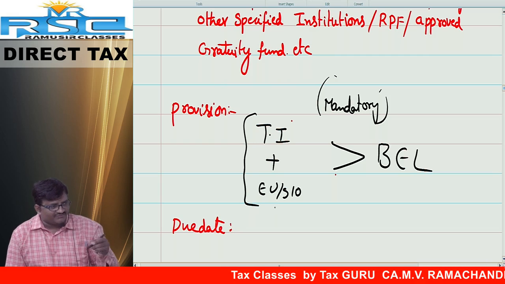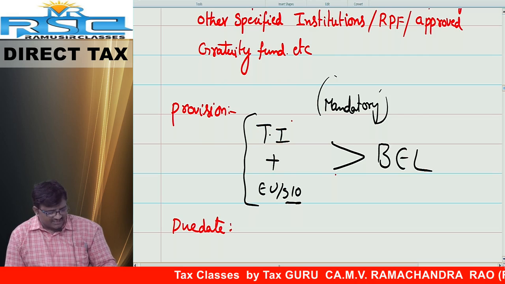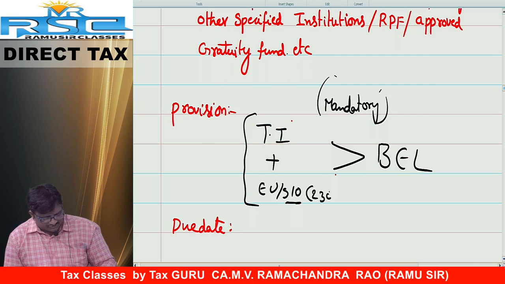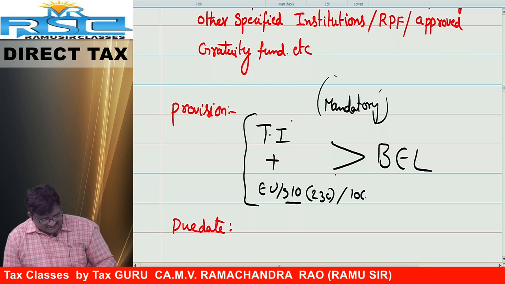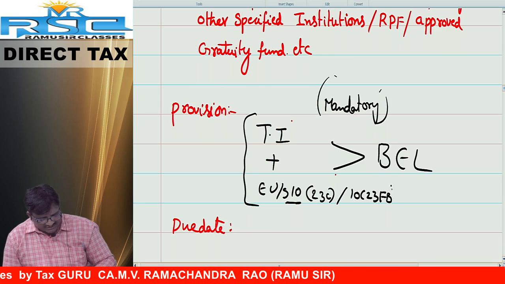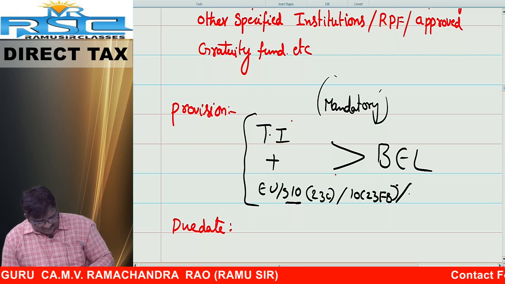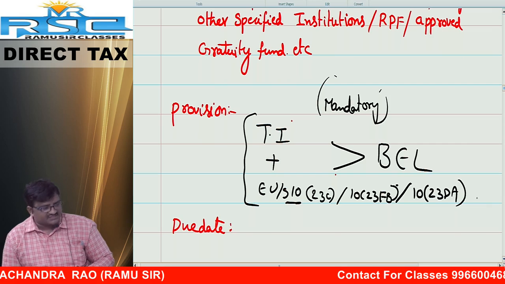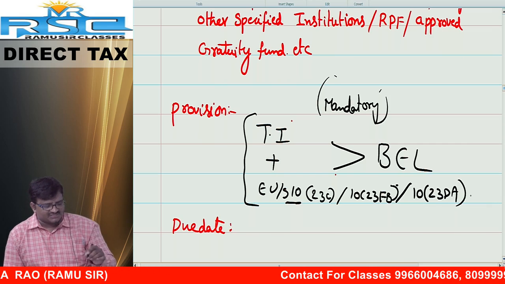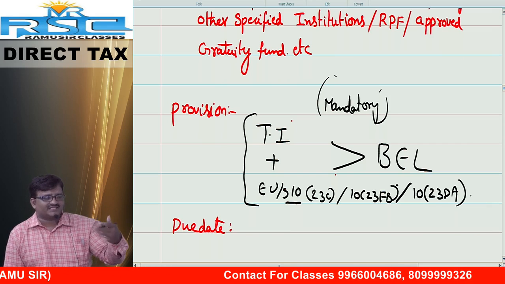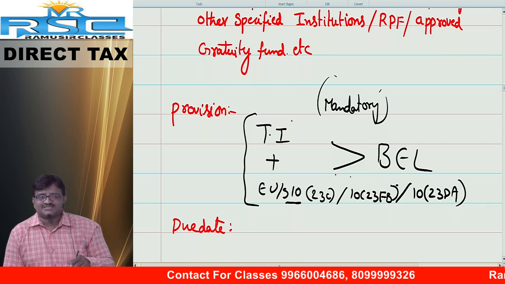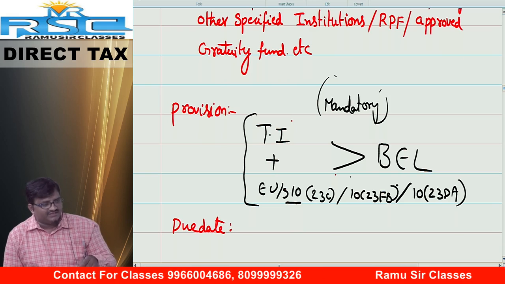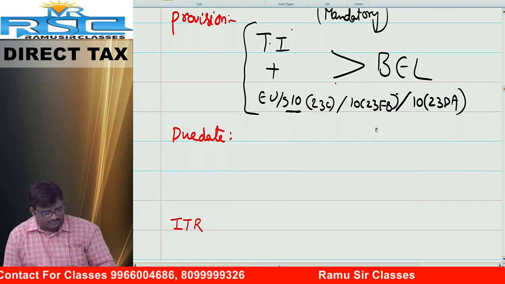If the total income of the organization before claiming exemption under section 10 - maybe section 10 subsection 23C or section 10 subsection 23FB, next one, section 10 subsection 23DA, like this, so many sections are there - exceeds the basic exemption limit, that medical college, that university, that college has to file the return of income.